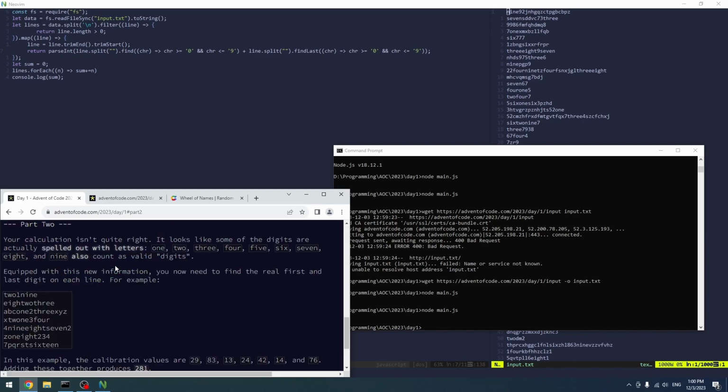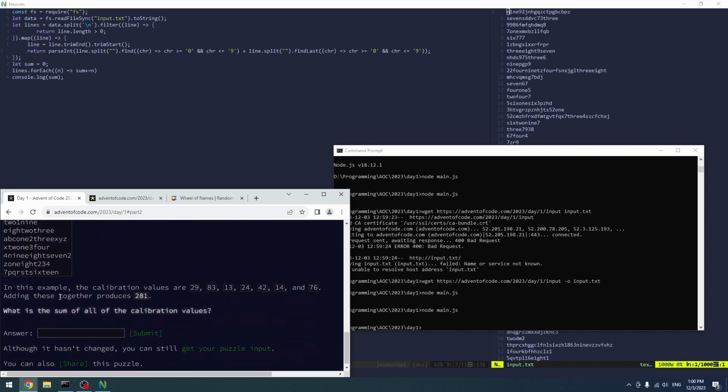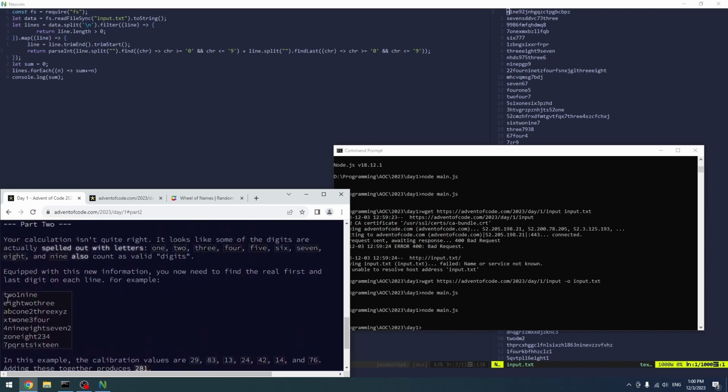Here calculation isn't quite right. It looks like one of the digits are actually spelled out with letters. So 1, 2, 3, okay, whatever, 9 also count as valid digits. Equipped with this new information, you now need to find the real first digit, for example. Okay, 2, 9. That's gonna be a little bit more difficult, but I feel like, alright, that's not too bad.